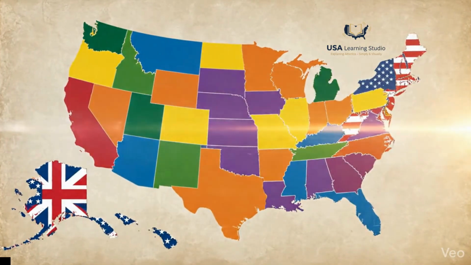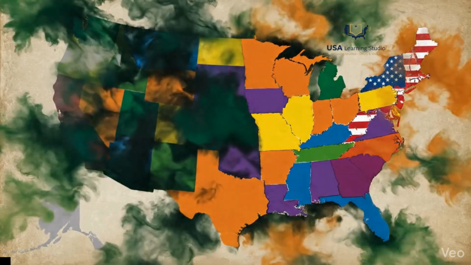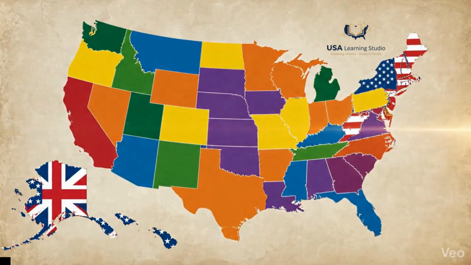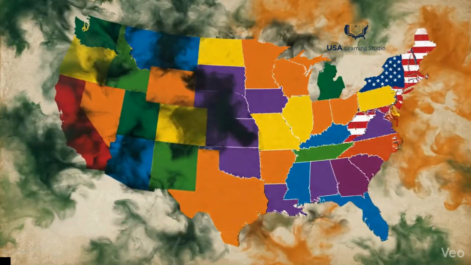Conclusion. The United States has 50 states not by accident, but through centuries of expansion, compromise, and history. From 13 colonies to a nation of 50 equal states. This system shaped the country you see today.